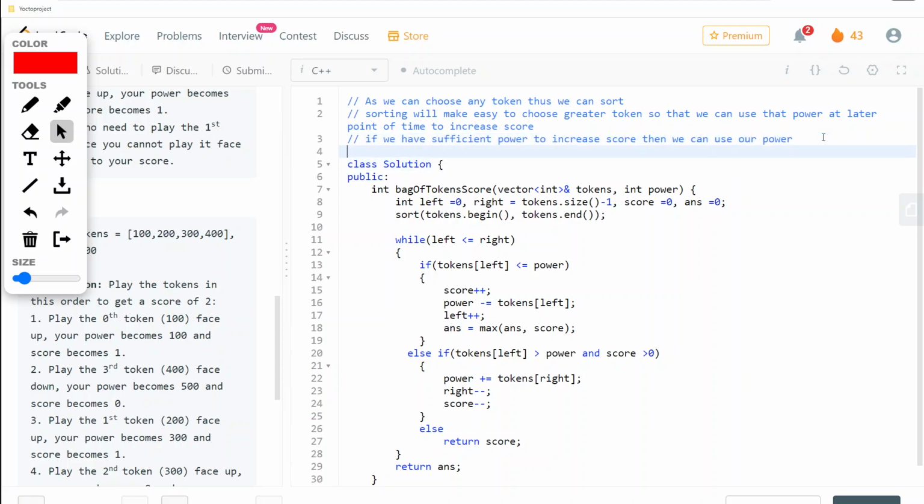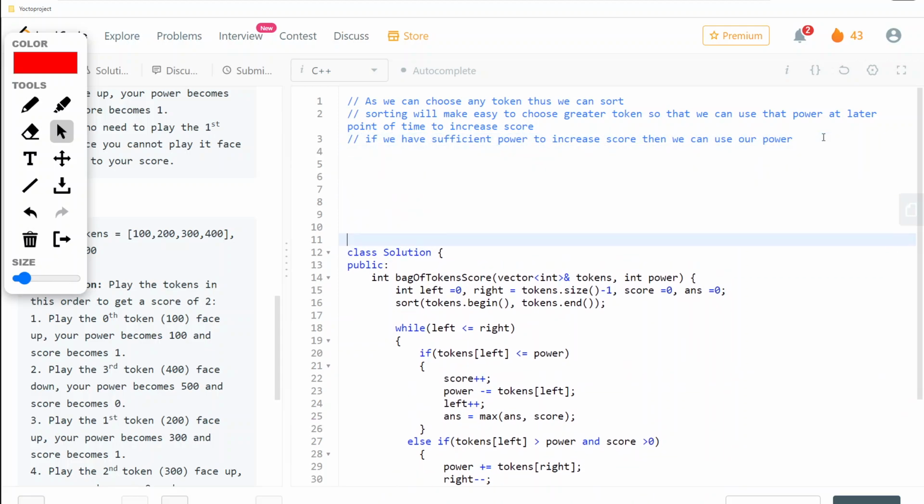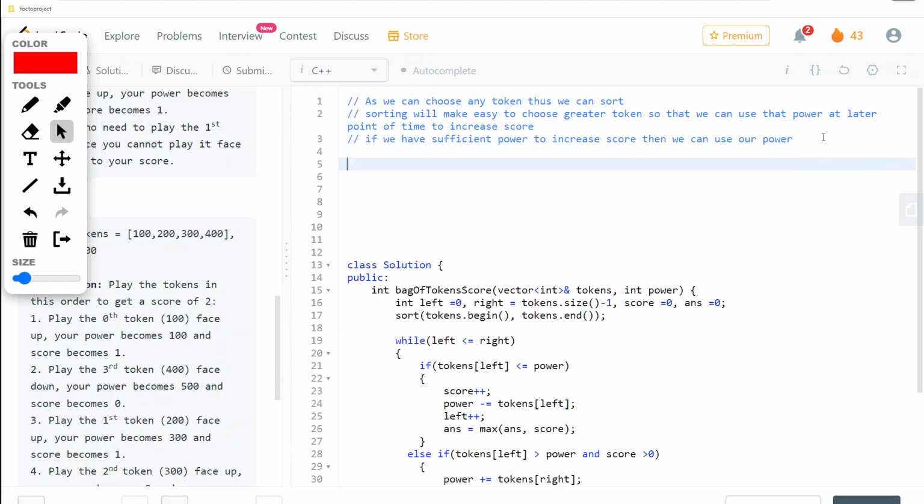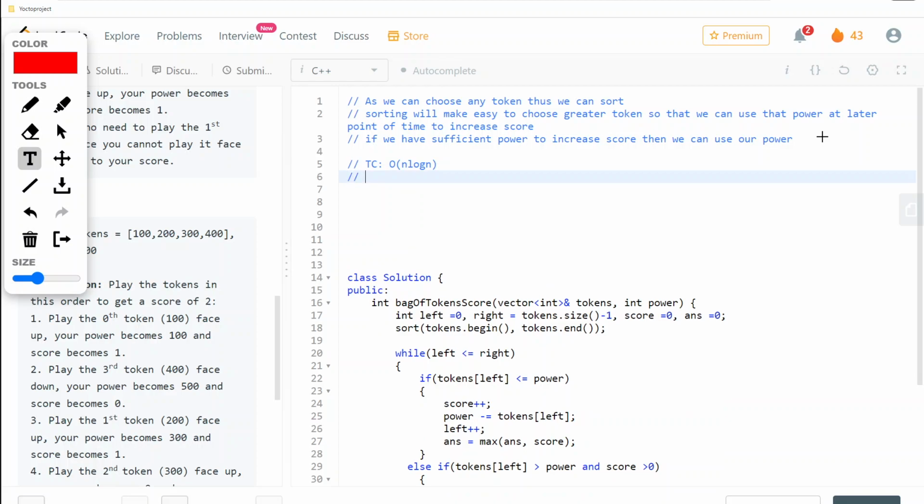And now comes the part for the time complexity and space complexity. So the time complexity would be simply, as we will be sorting, right? So that's why time complexity becomes n log n. And then comes the part for the space complexity. So space complexity is basically order of 1 because we are not using any extra space.